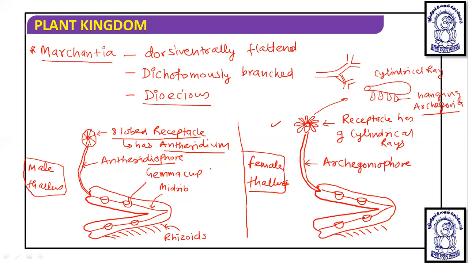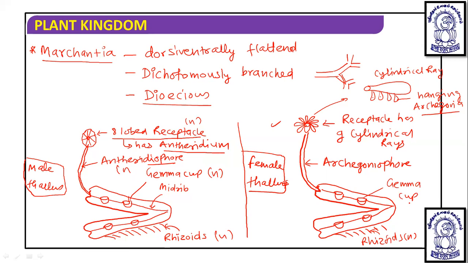Now this is thallus, so all of this is going to be a haploid structure because this is gametophyte. And after fusion, the sporophyte will develop. So this is the gametophytic structure in the case of Marchantia.